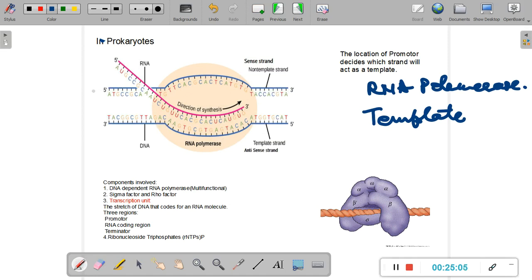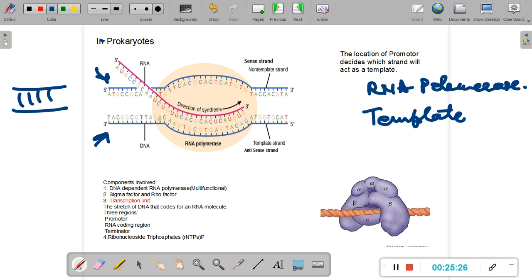Out of these two strands of DNA, only one strand will act as a template, the complement of which is made as an mRNA.